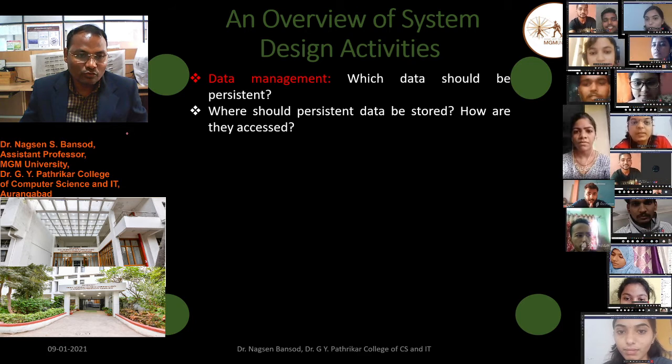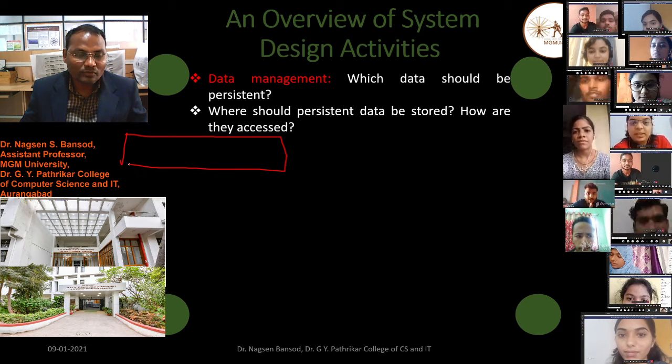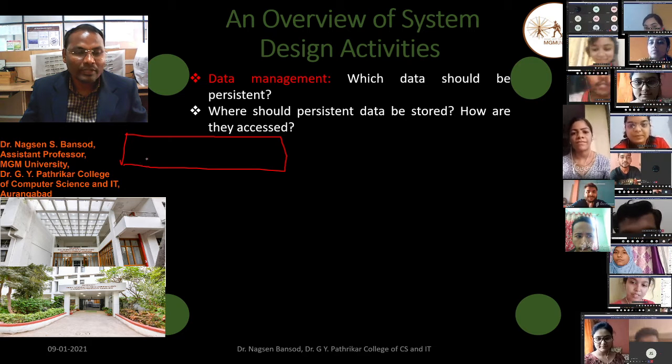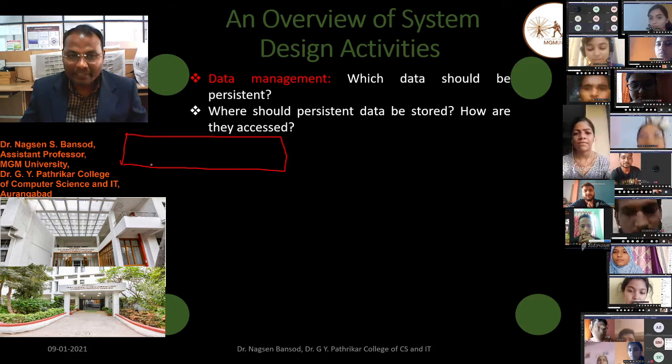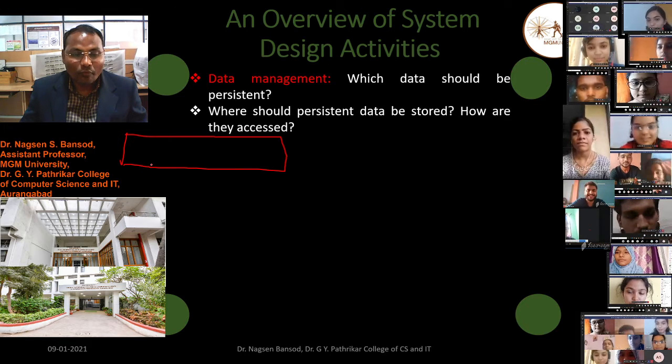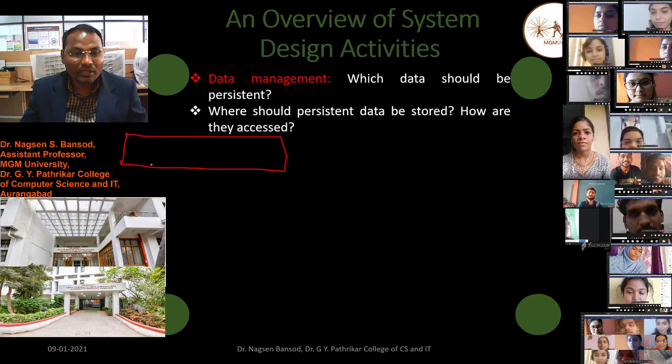Suppose on Flipkart or Amazon's website, people are commenting on a particular product, then where is this comment stored in the database, and how do we perform the analysis on the comment?